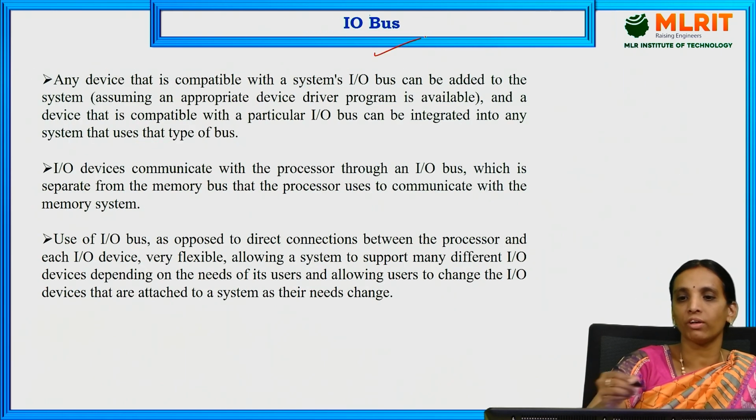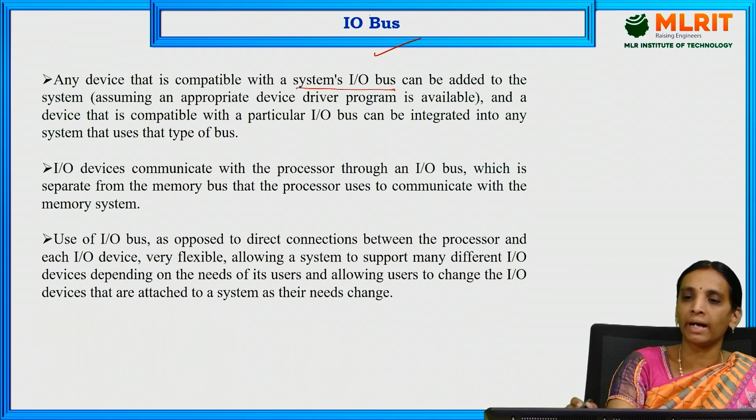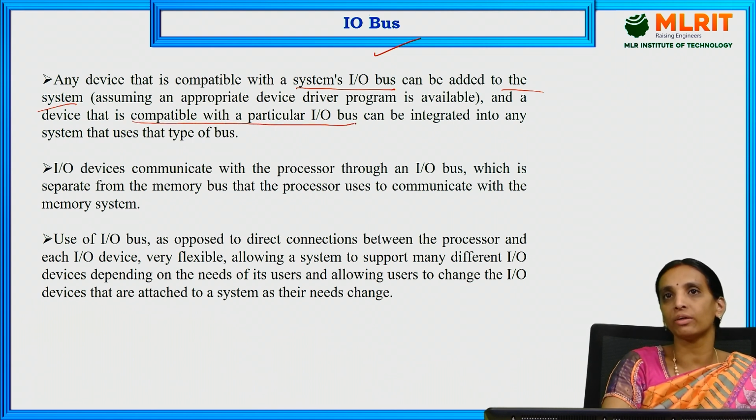Next, the first one is the I/O bus. Here the I/O bus is nothing but a system's I/O bus that can be added to any system, compatible with the particular processor.